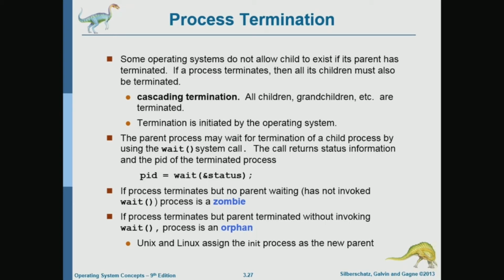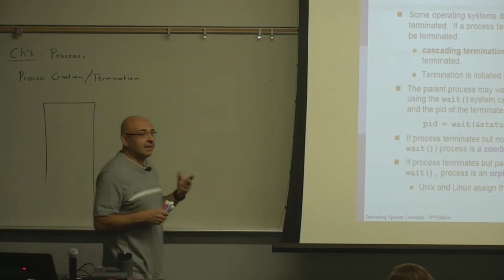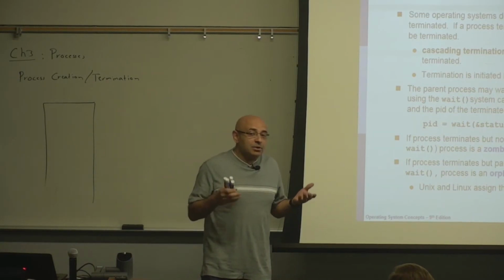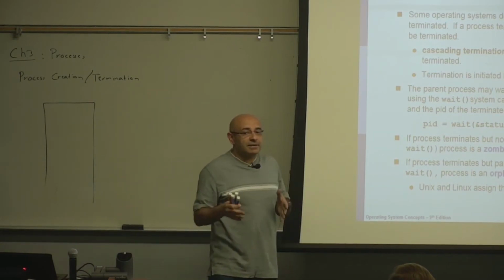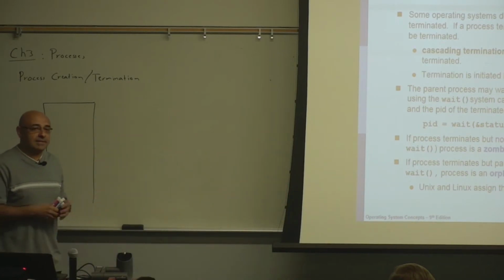Otherwise, if someone dies, then nobody's going to kill all the children and grandchildren. But this is something that some operating systems do. Because this points out that the parent-child relation in operating systems is not exactly the same as the parent-child relation in real life, which means that probably the choice of the words parent and child here wasn't a great choice, because the relation is just not the same.